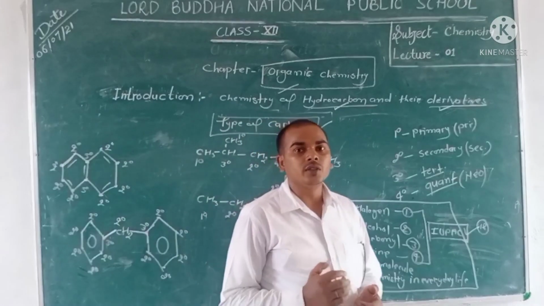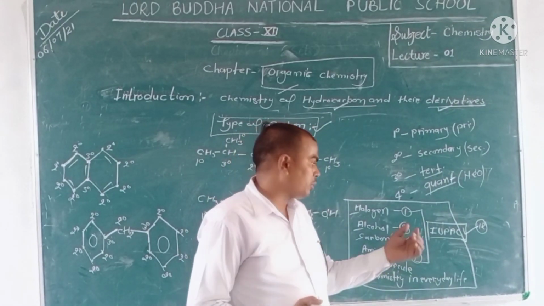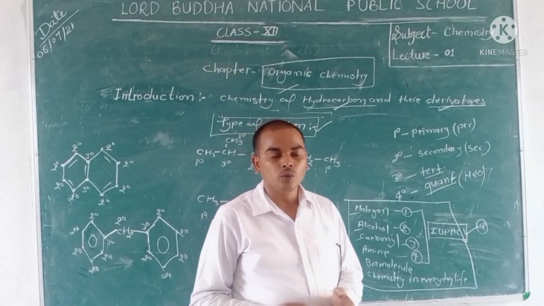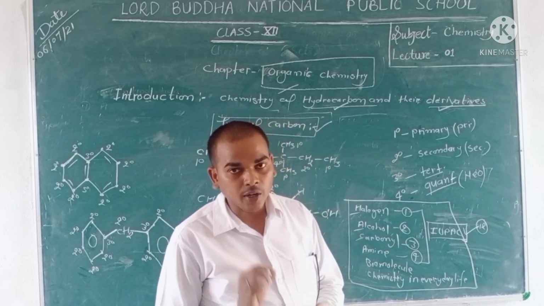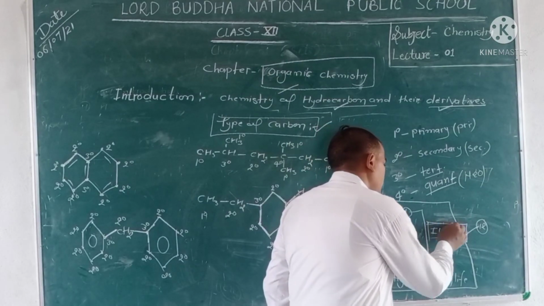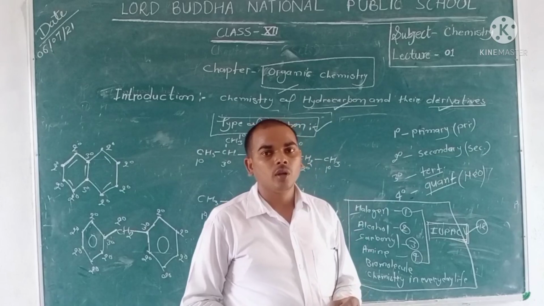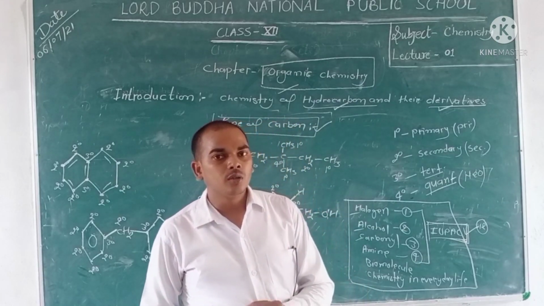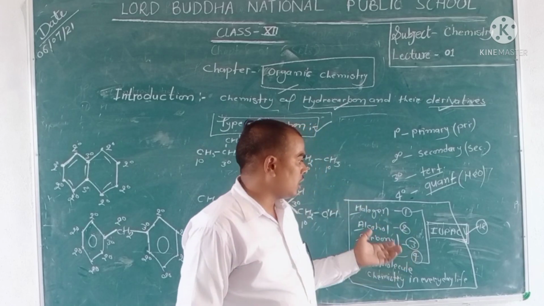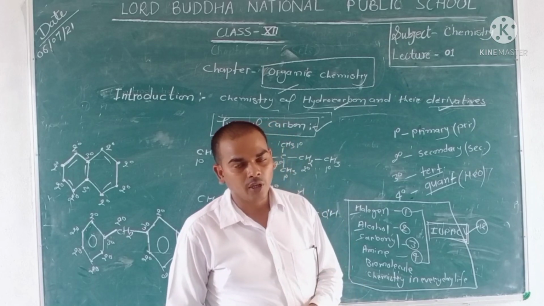In board examinations, questions directly related to IUPAC may not be asked, but you cannot attempt any question without knowledge of IUPAC. So IUPAC is an important thing for class 12th organic chemistry. So we explain IUPAC, and it is an important part of your syllabus. Thank you very much.